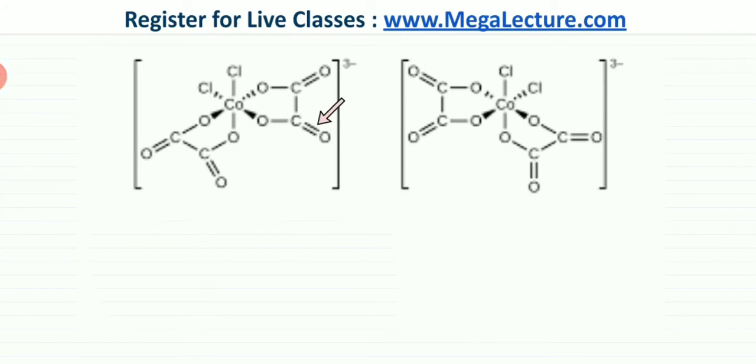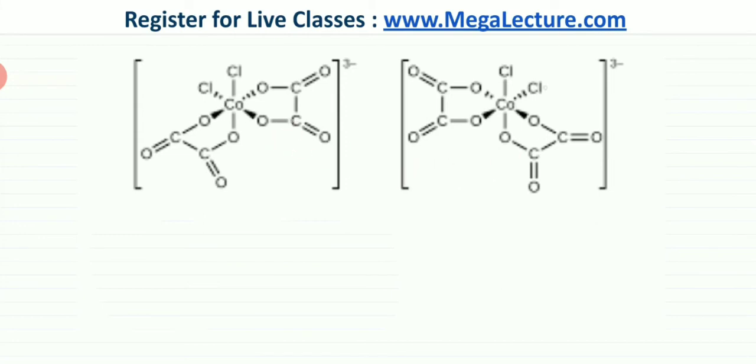So you don't even need to have three bidentate ligands. In an octahedral complex, you can have just two bidentate ligands, and on two sides there are Cl attached, so they are monodentate ligands on two sides. Even then, the mirror image is going to be non-superimposable. No matter how you rotate this molecule, it's never going to look like this molecule.